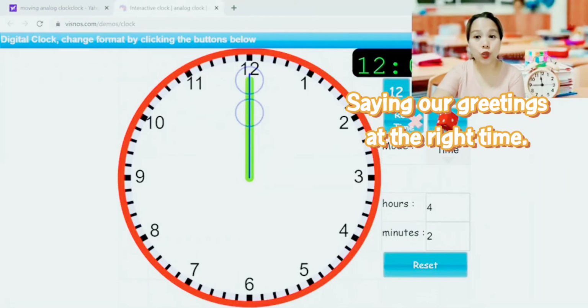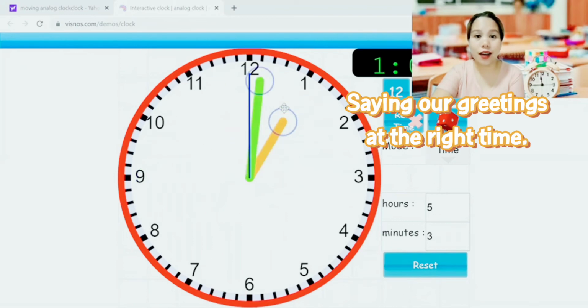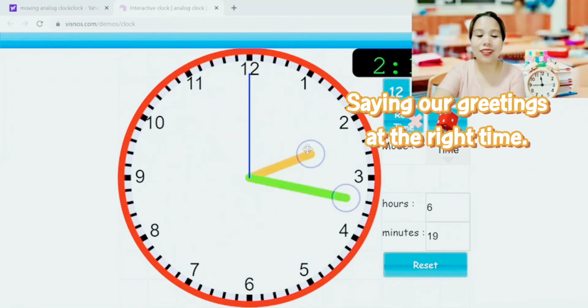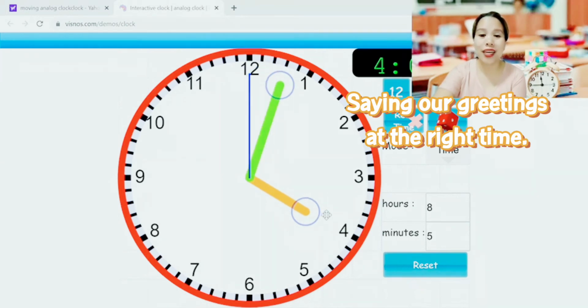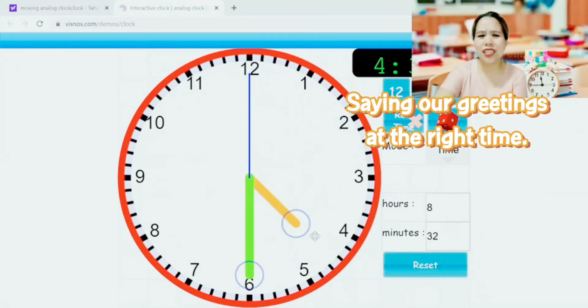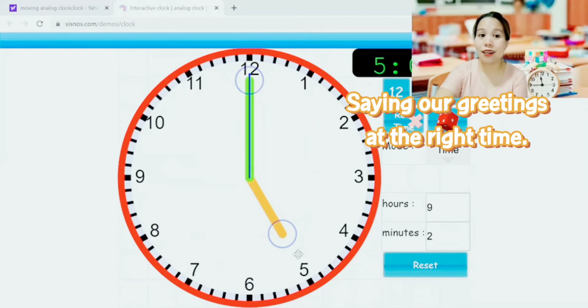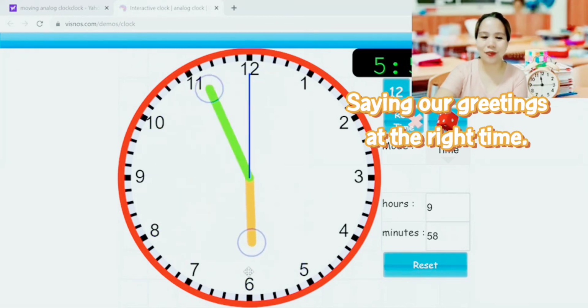Right now, I'm on 12 a.m. 12 a.m. is the start of the day. Now, I am going to have 1 o'clock in the morning. Most of us are still asleep. 2 o'clock, 3 o'clock, 4 o'clock. Maybe some people are awake at 4 o'clock, like the farmers or the fishermen, so they can use good morning as early as 4 o'clock. Other people like us normally wake up at around 5 o'clock, the earliest, or 6 o'clock.